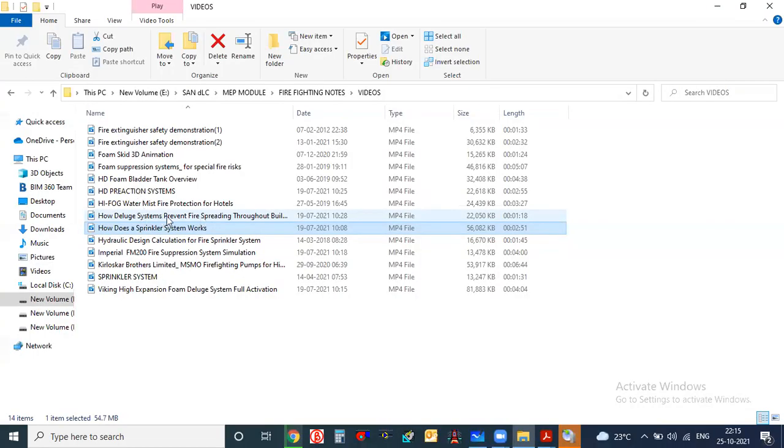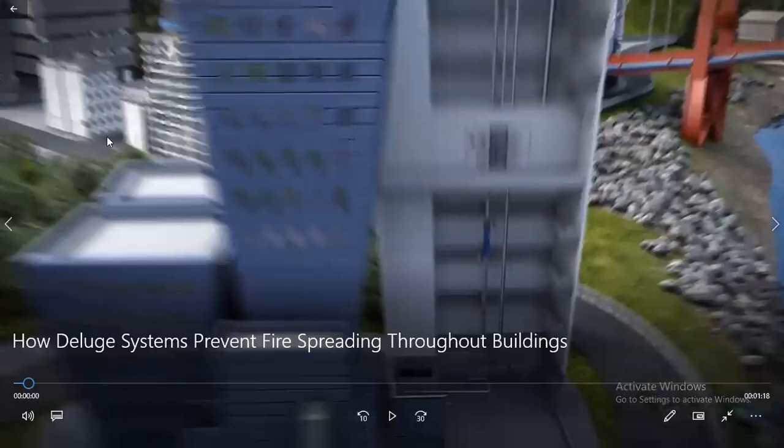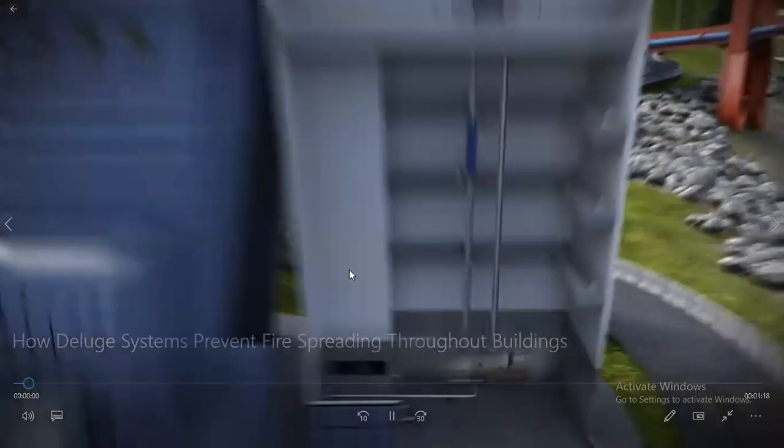Yeah, see, this is also one. Also chemical stores. Chemical stores need it. This video also needs this water blade foam. Just see one video about the deluge system. How this deluge works.